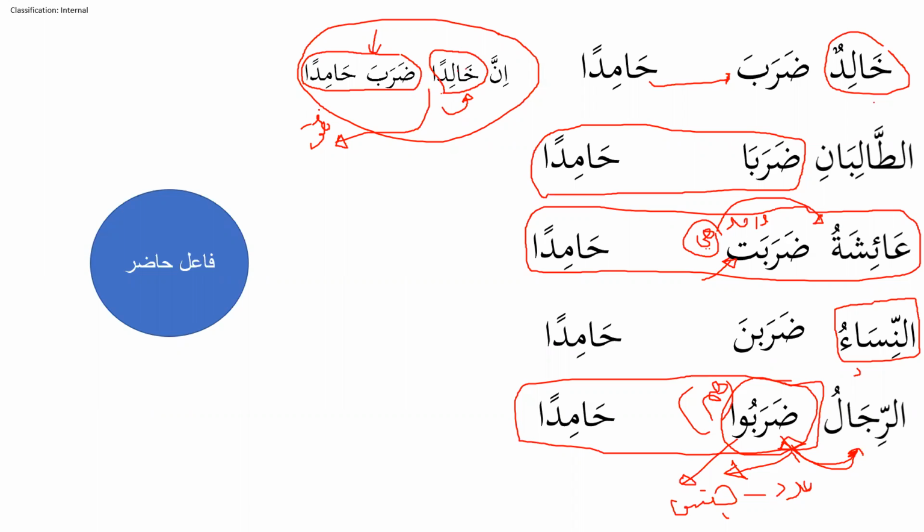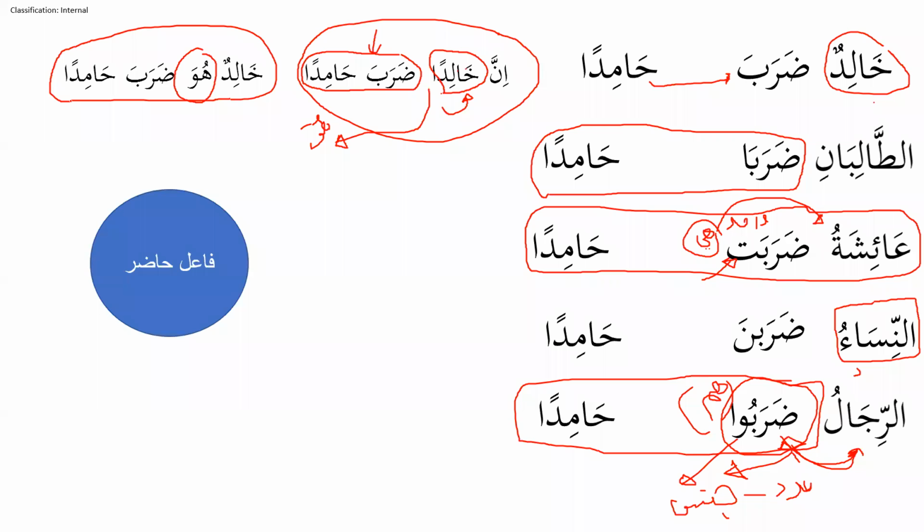So we'll bring only the zamir in between, huwa. Khalidun huwa daraba Hamidun. Now the translation will become, Khalid is the one who beat Hamid. So you can feel the stress. Khalidun daraba Hamidun, Khalid beat Hamid. Khalidun huwa daraba Hamidun, Khalid is that person who beat Hamid. You know the difference between both the sentences. So that is how we are changing from jumlatul fi'liya into jumla ismiya.